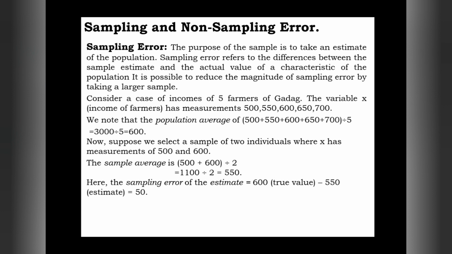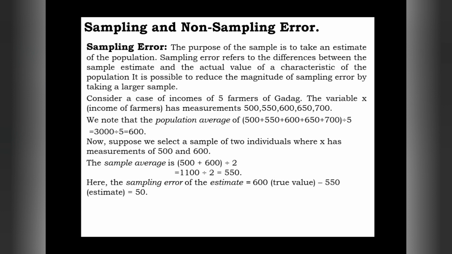So while selecting samples, sometimes we may get errors, or problems, or incur some difficulties.